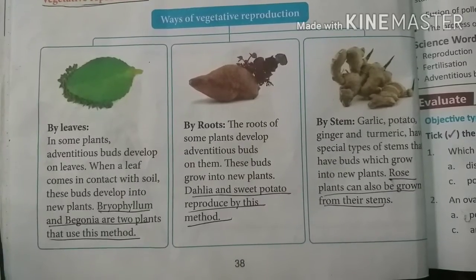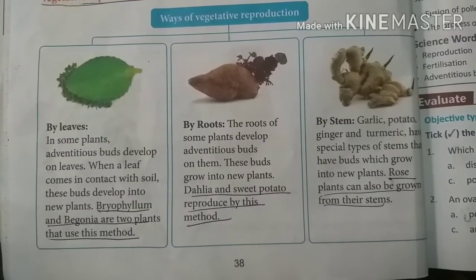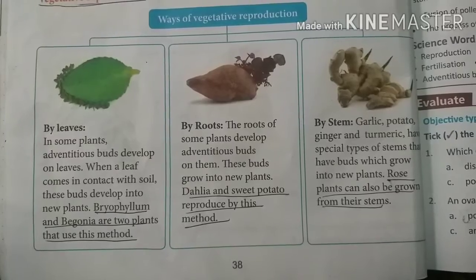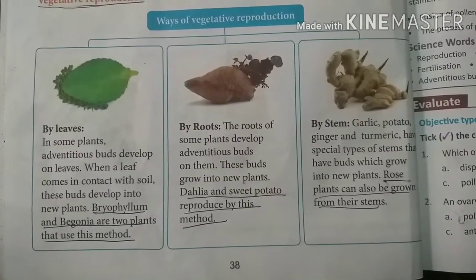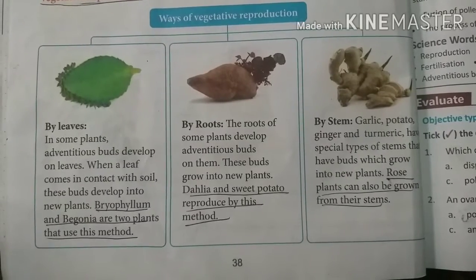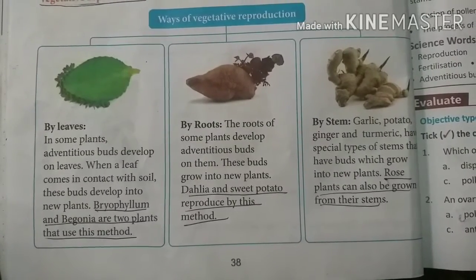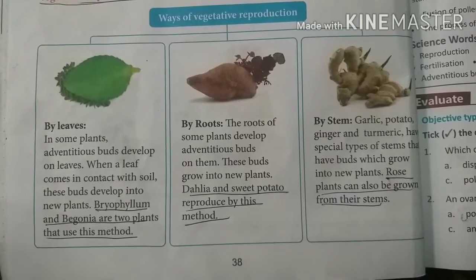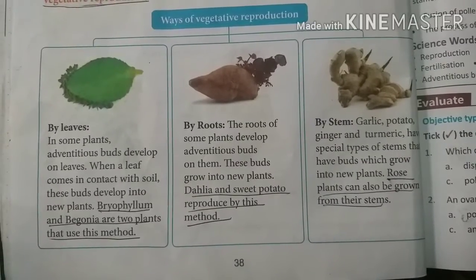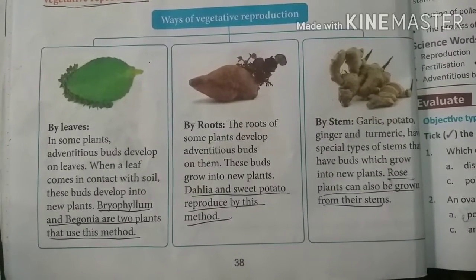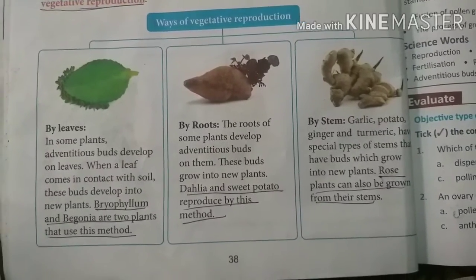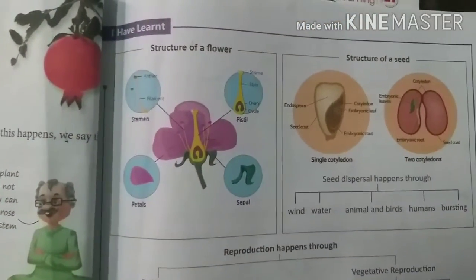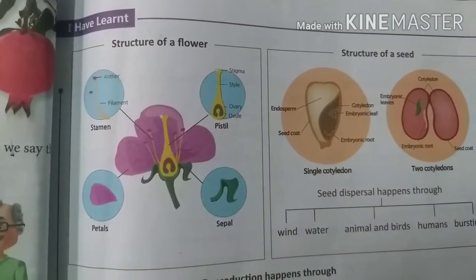Now I am showing you again the structure of a flower and the structure of a seed, because both diagrams are very important. We see flowers and seeds daily, so we should know the parts of a flower. If we understand the parts of a flower, then it is very good for us. Now you can see the structure of a flower.